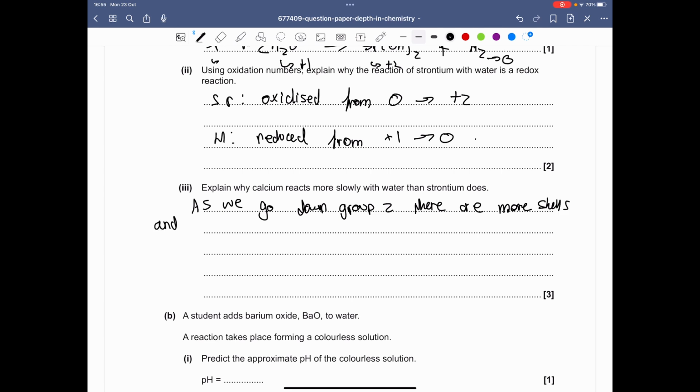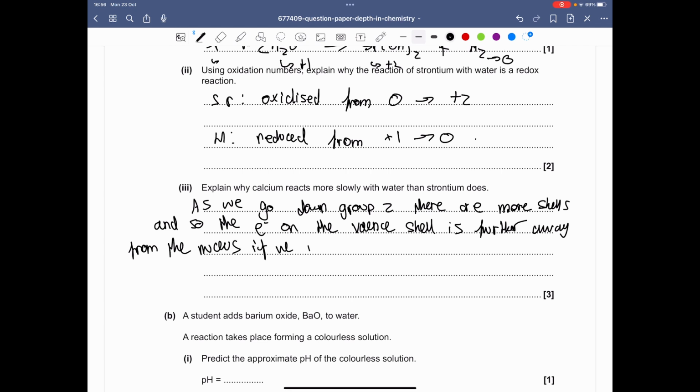And so the electron on the valence shell is further away from the nucleus if we consider calcium and strontium.